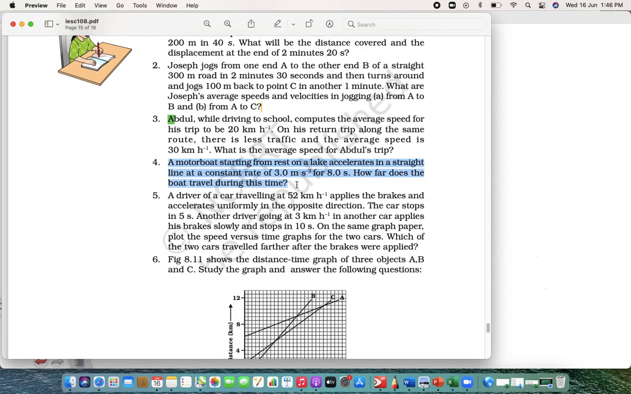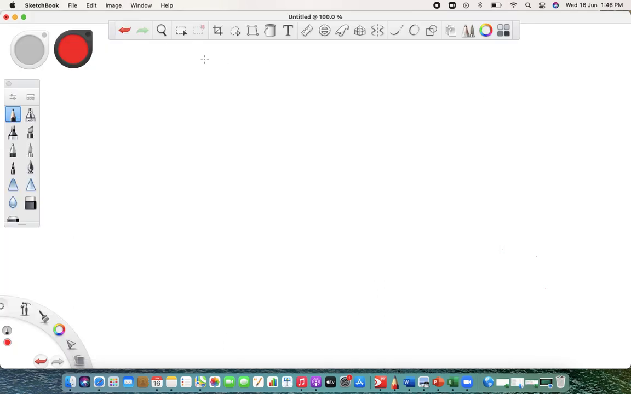So again, the first thing is it starts from rest. So initial velocity is 0. It has a constant rate, meaning they have given us an acceleration of 3 meter per second square for 8 seconds, so time is given. So let us write down. Initial velocity is 0 meter per second.